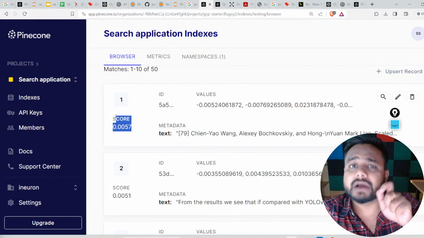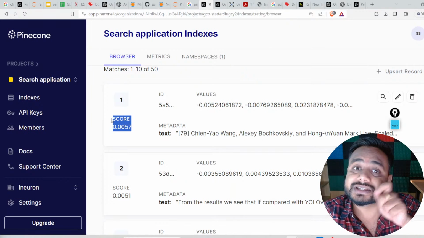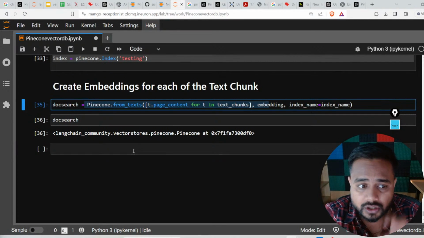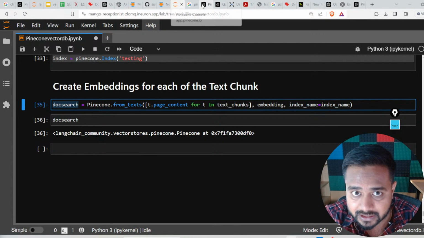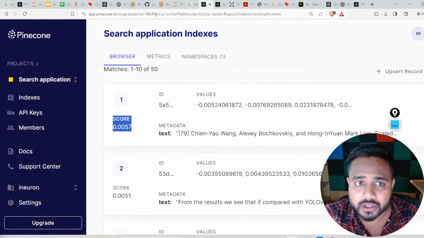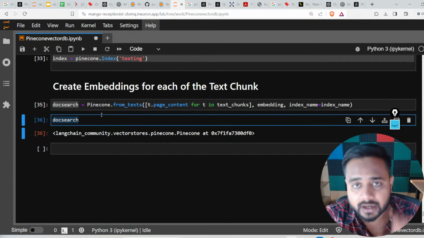And here we have a score related to this particular text. This is the score. Now, yes, we are able to create an embedding, and that embedding is visible here. You can access it here also, by using this doc search. I will show you how.